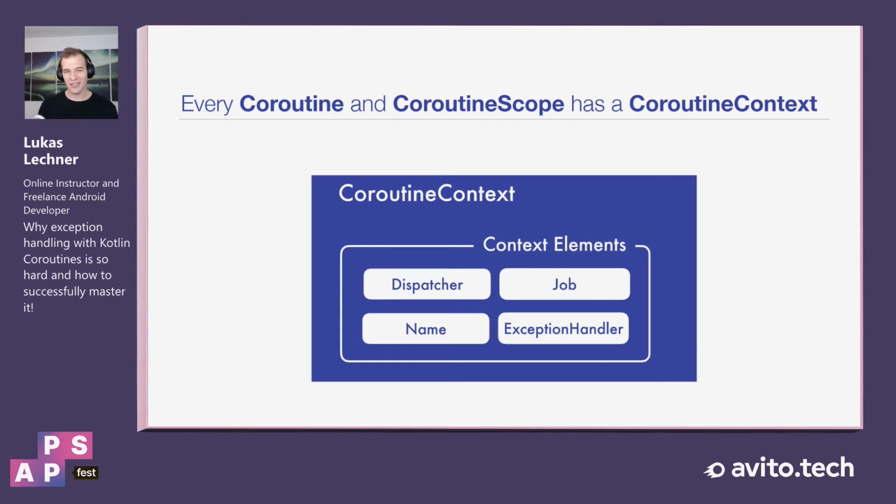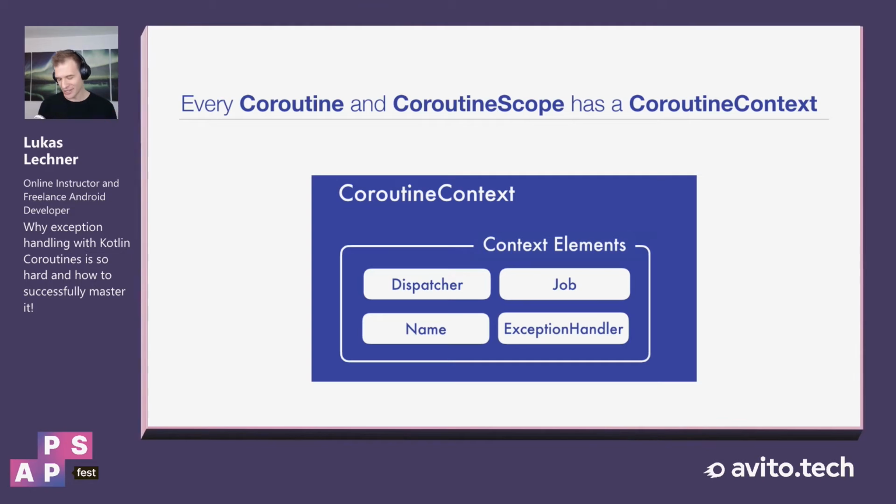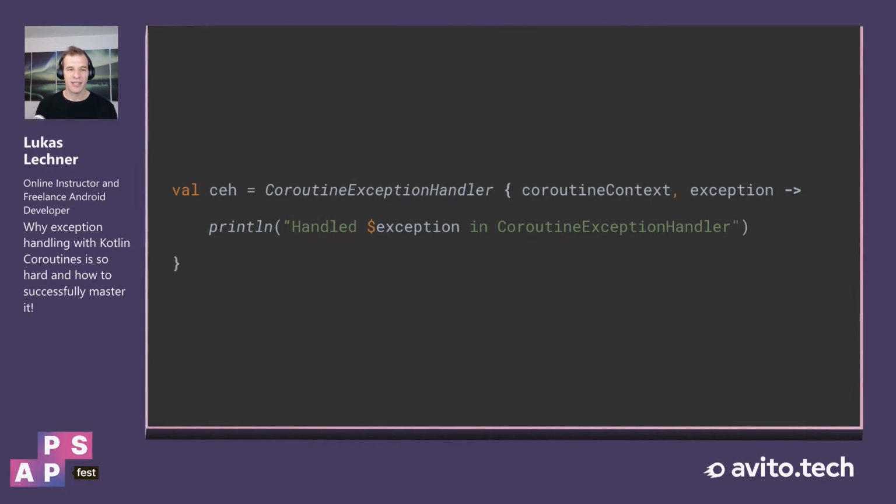So the answer to the question of how do we install a coroutine exception handler is we simply add it as a context element to the coroutine context of either a coroutine or the CoroutineScope. This is how it looks in code. So we can create a coroutine exception handler by simply calling the CoroutineExceptionHandler function.